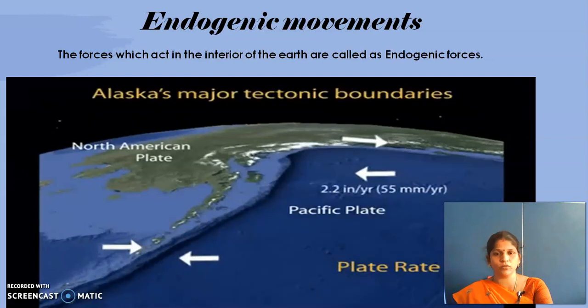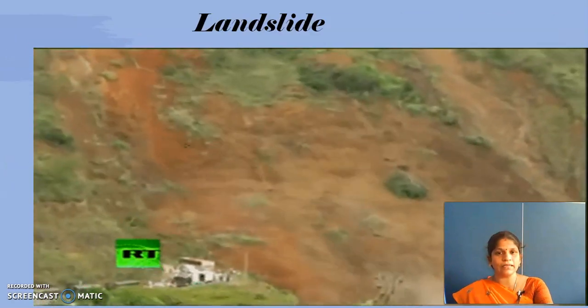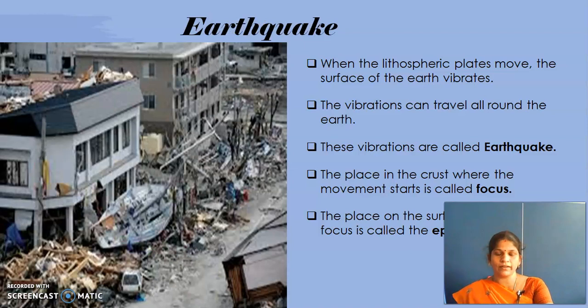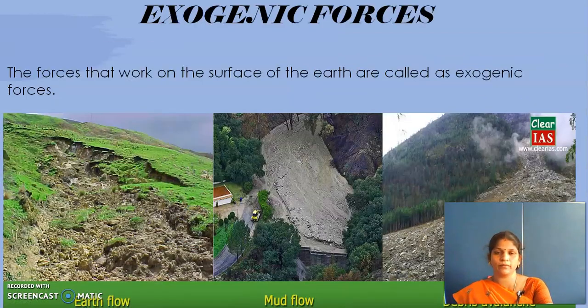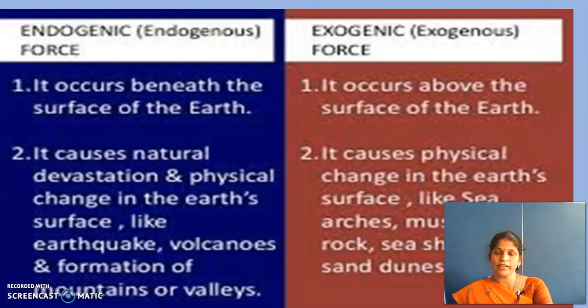Endogenic movements: what is a volcano? What is a landslide? What is an earthquake? Exogenic forces: what is exogenic? The differentiation between endogenic and exogenic.